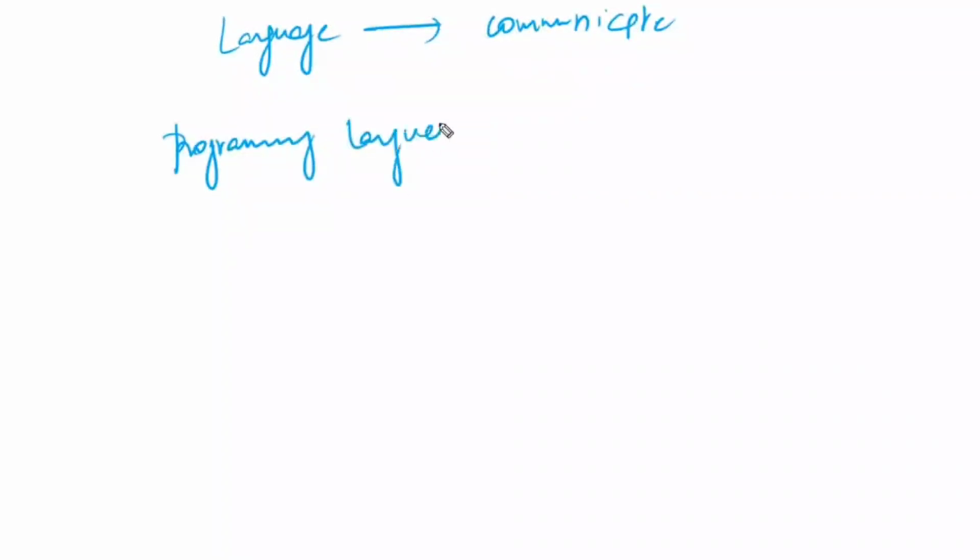A programming language is the language used for writing programs. By writing the program, they are communicating with each other. For example, I want to speak to the machine. The machine will not understand directly whatever I am speaking. It will understand only through machine code, machine language, which we write through programs. So by using programs, you and the machine are communicating with each other, which is called a programming language.